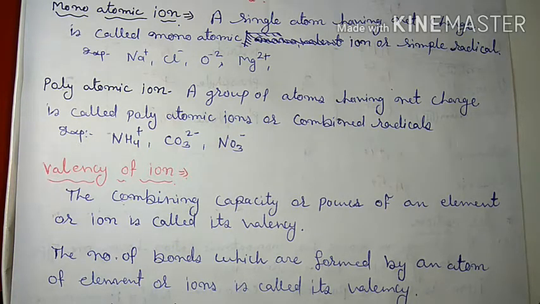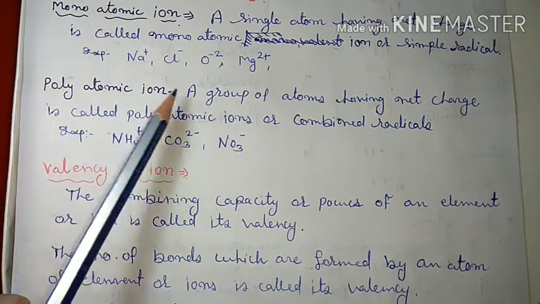Okay. Now, the second basis of classification was the number of atoms. On the basis of number of atoms, ions are of two types. Ions are grouped into two categories. One is called monoatomic. Mono means one. Atomic means atom. That means when a single atom having net charge is called monoatomic radical or simple monoatomic ion or simple radical.